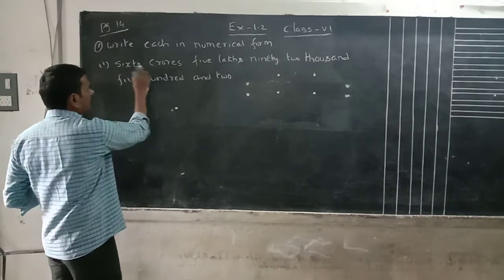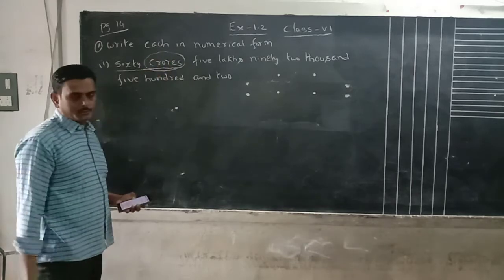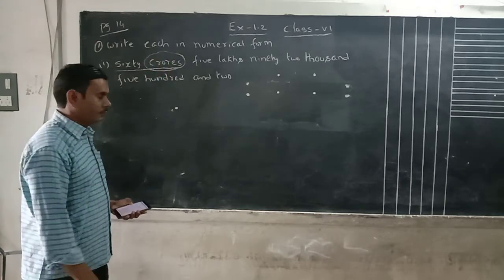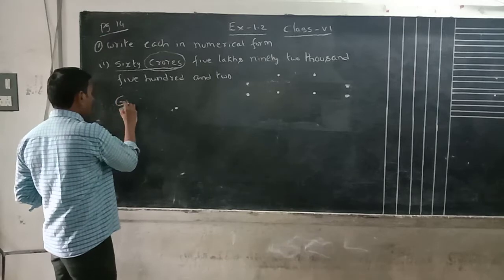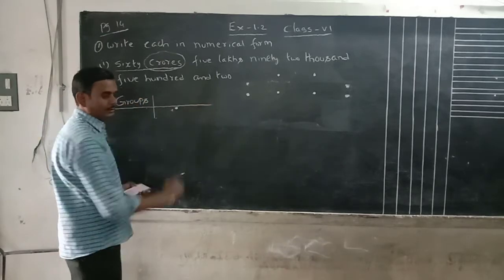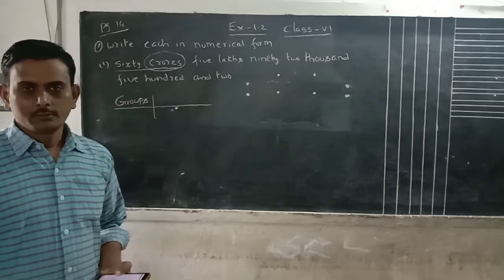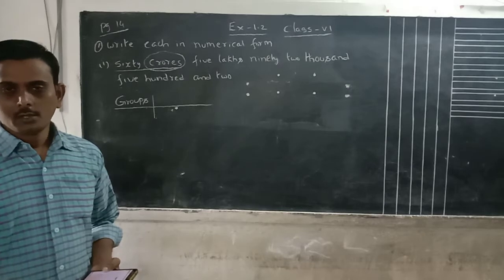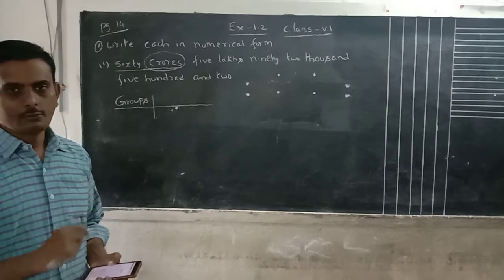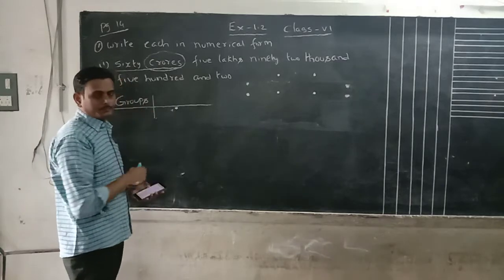See here, 60 crores. What is the highest place here? Crores. We have to write groups up to crores. Without using groups also we can write, no problem. Directly we can follow the base values of the Indian system and write the number in numerical form. But I want to write it in groups.